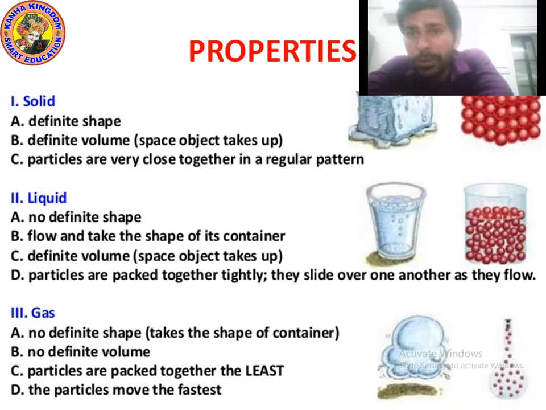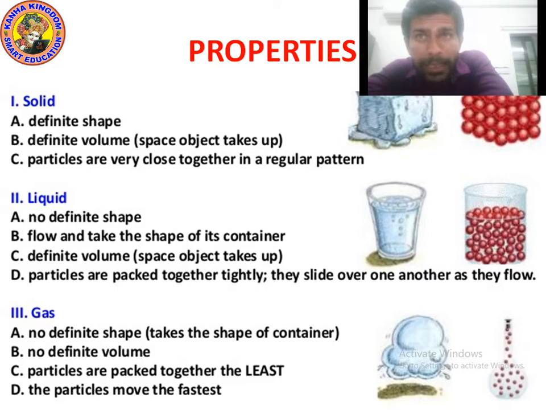If you pour the liquid in a glass, the liquid will take the shape of the glass. If you pour the liquid in a bowl, the liquid will take the shape of the bowl. It means it can take the shape of the container it is in. And it has a fixed volume. Solid also has definite volume and liquid also has definite volume.